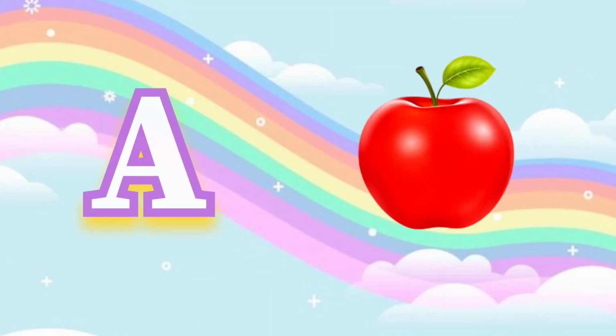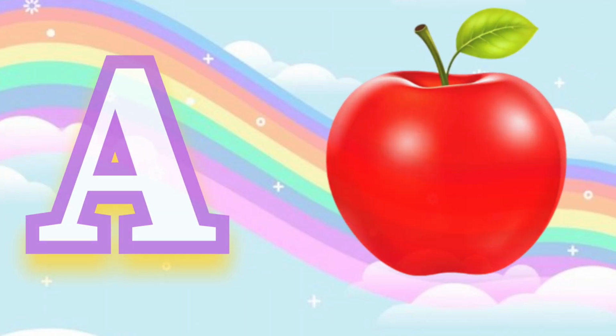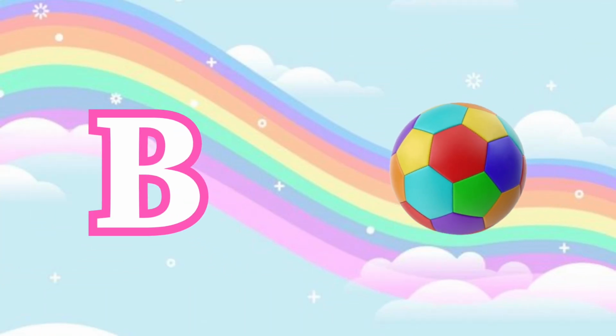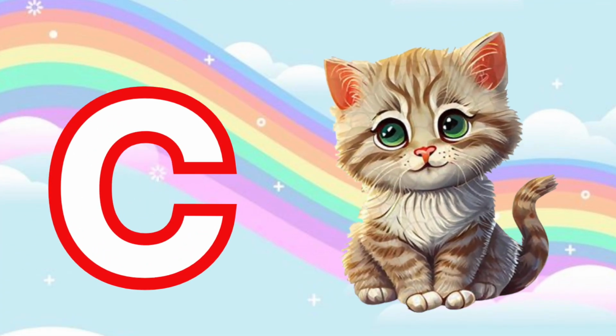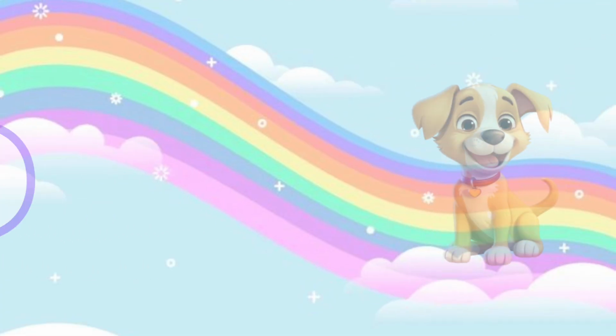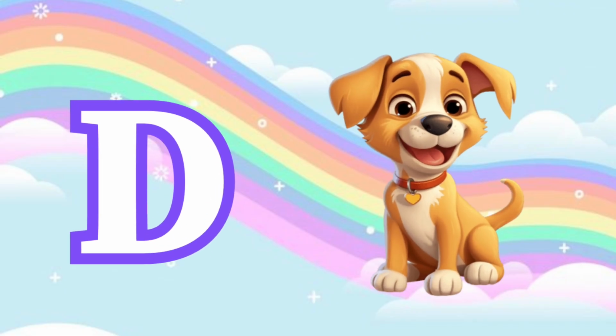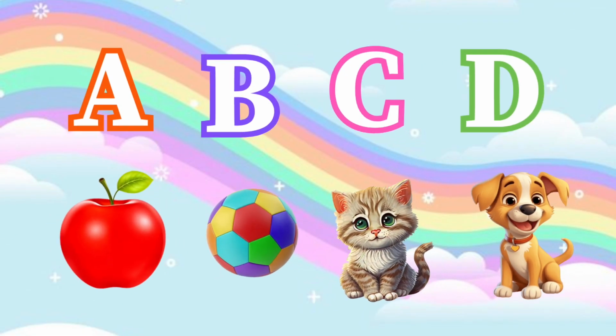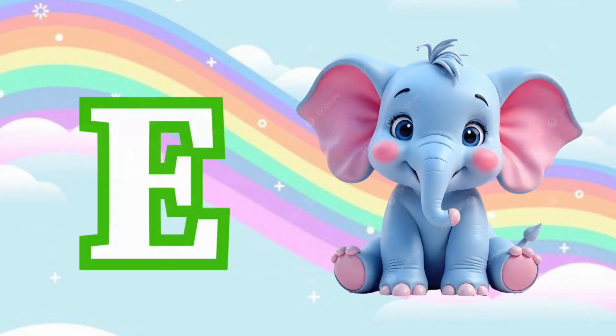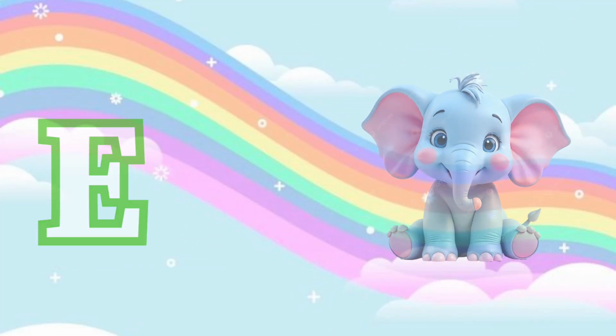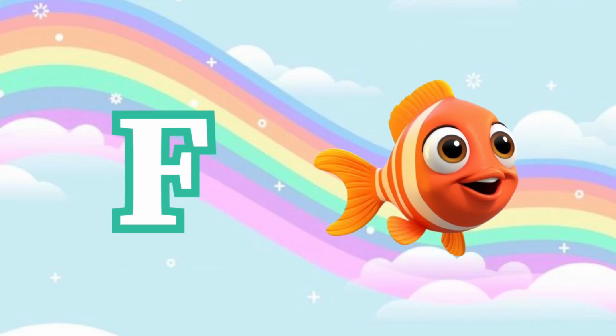for apple. B for ball. C for cat. A is for apple. D for dog. C is for cat. D is for dog. E for elephant. Is for egg. F for fish.